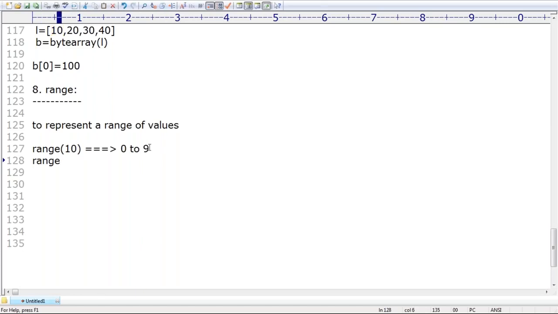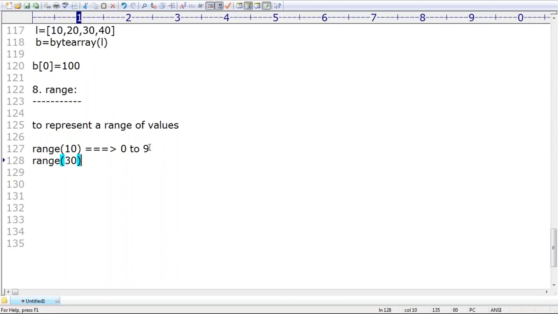Next, with range, the requirement is, I don't want from 0 to n minus 1. I want 10 to 29. Are you getting that? I want 10, 11, 12, 13, 14, 15, 16, and so on up to 29. Can you please tell the way? I want 10 to 29.